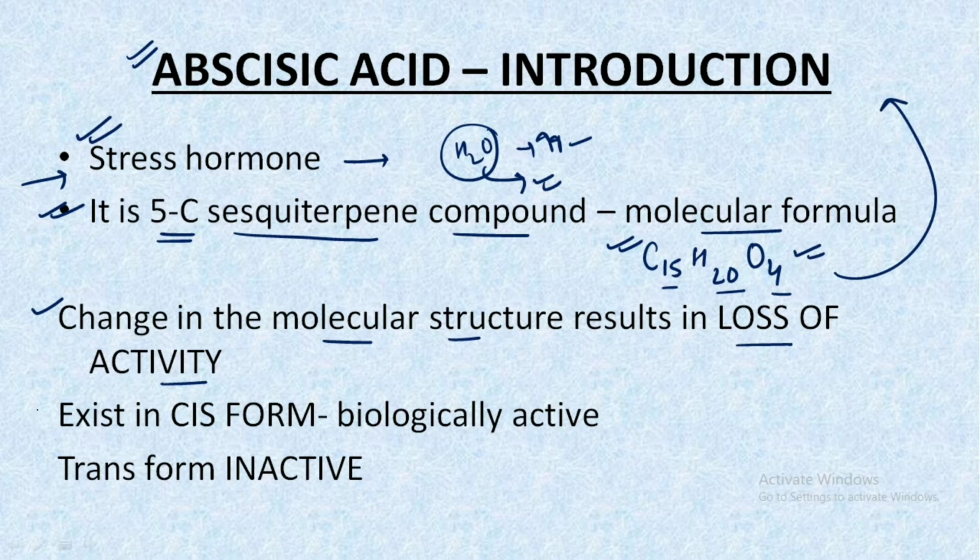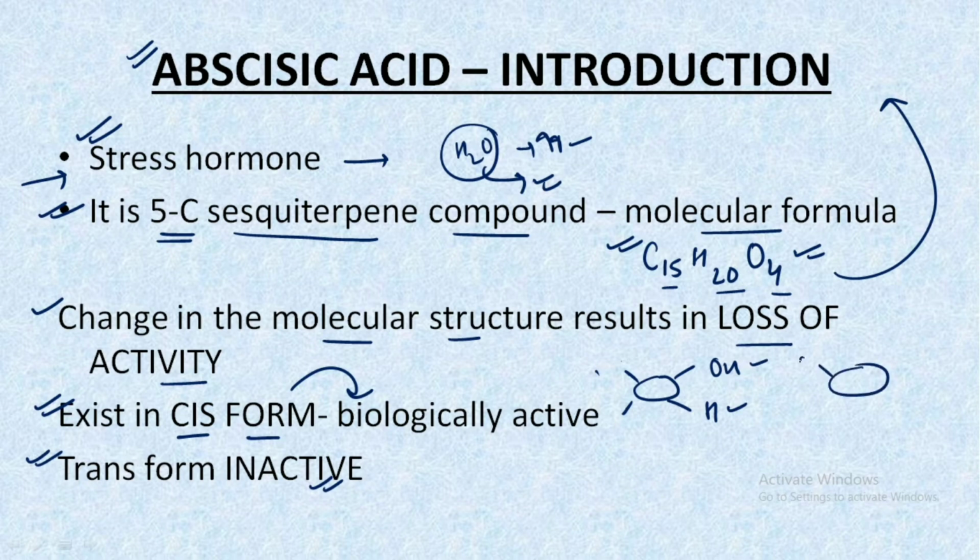And this hormone exists in the cis form, which is biologically active, and if it is present in the trans form, it is inactive. What do we mean by cis and trans? Instead of going into complete detail, let me make you understand it with the help of a simple diagram. Consider we have this hormone and the structure contains these 4 groups, 2 of them are OH and H, and on the other side we have OH, H and the other 2.